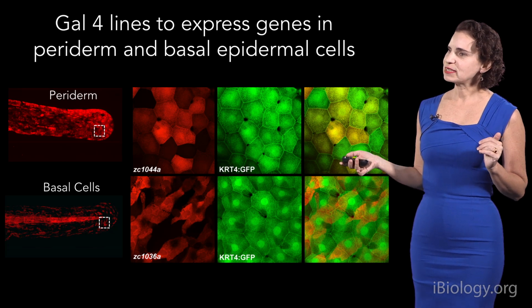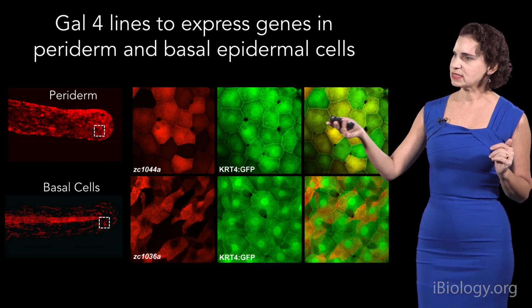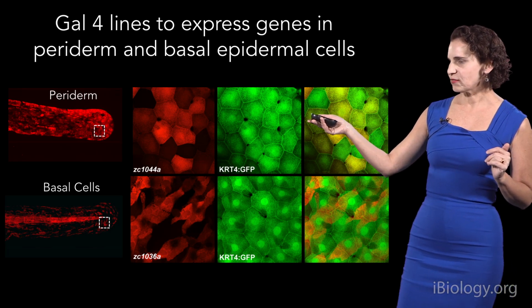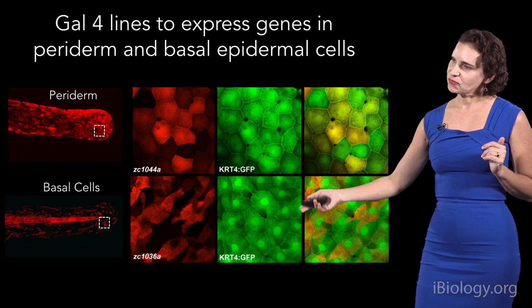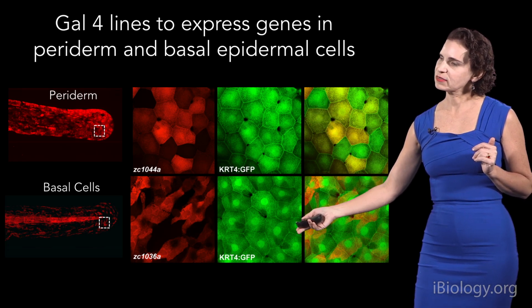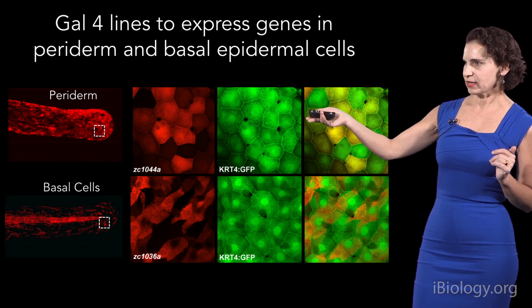So to do this, what we did is develop different drivers to express this oncogenic KRAS in different types of cells. So we have a driver now for the outer surface cells here, and also one for the basal surface cells here, which are the stem cells. But I'll really just be talking about driving this KRAS in the top outer layer.